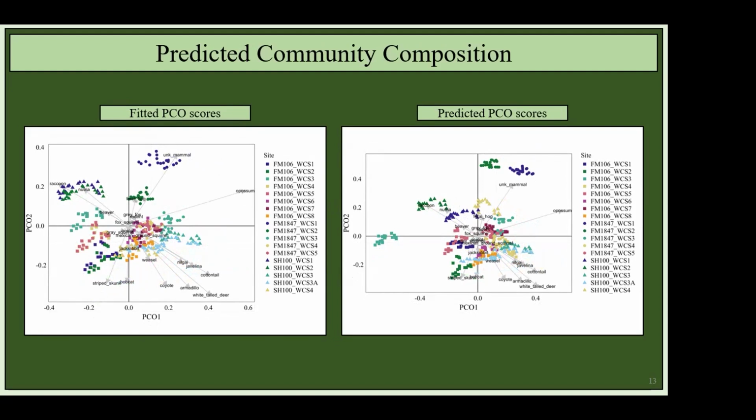And when we look at our predicted values, we can see that when we put those species scores on there, generally things line up pretty well. So our blue circles are still predicting opossum and feral hog use, whereas our blue and green triangles are still predicting raccoon, nutria, and beavers.